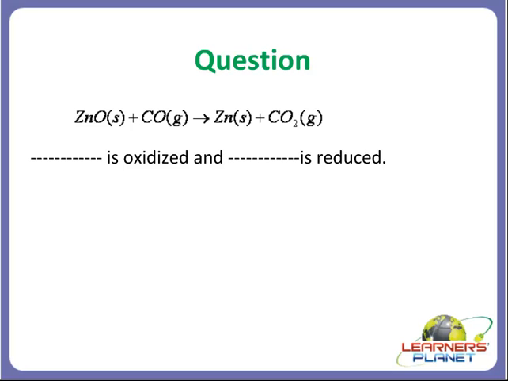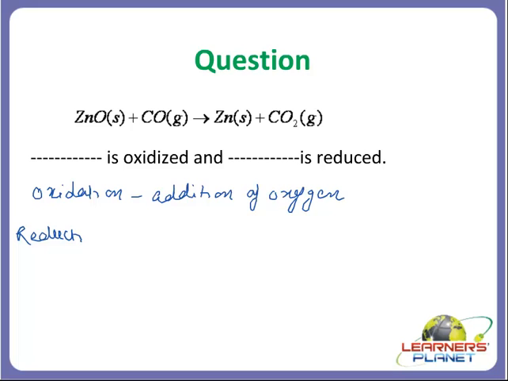Oxidation is addition of oxygen, right? And what is reduction, students? Reduction is removal of oxygen.